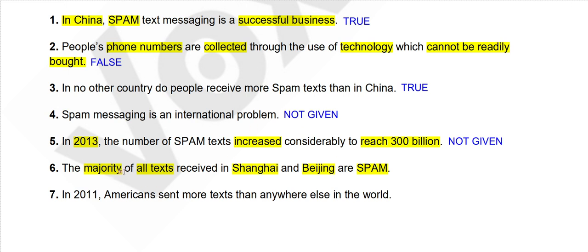So whatever the number of texts is, if more than 50% of texts are spam, we will say true. If the number is less than 50%, we will say false. Or if it's equal to 50%, we will say false. And if there is no mention about the number or total numbers, we will say not given.